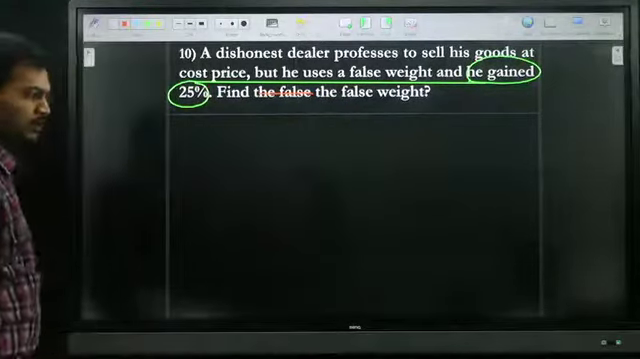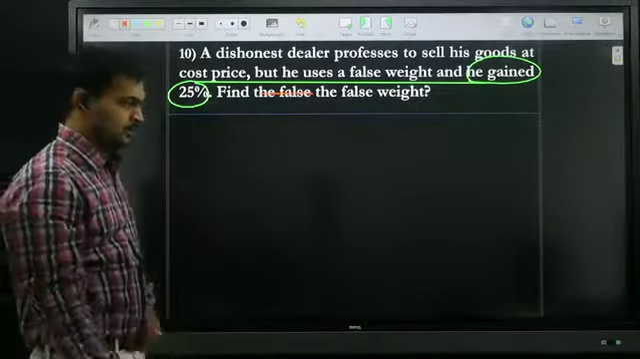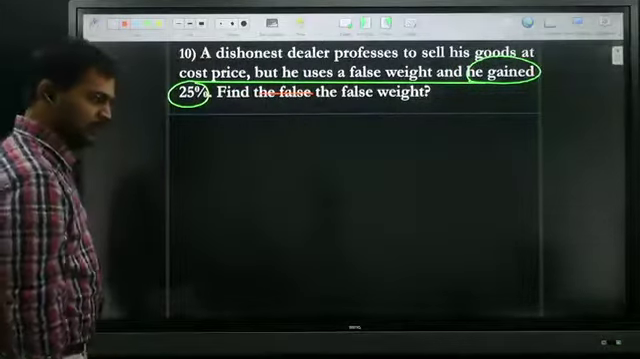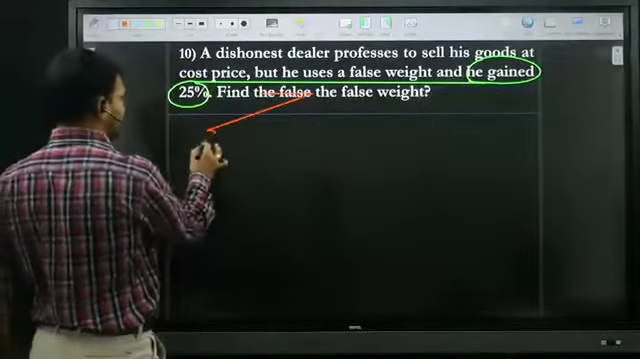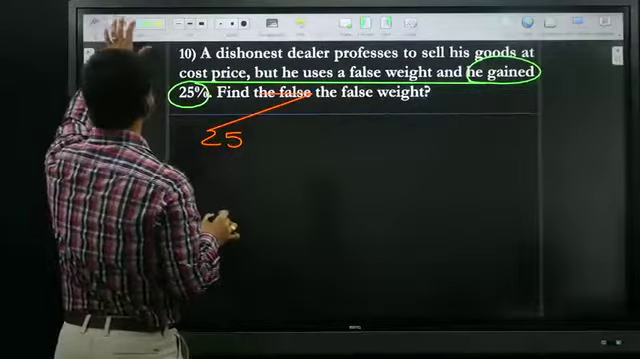Find the false weight. What is the answer? Very good, Chandana replied. 20 percentage. Yes, that is the right answer. Here they given 25 percentage.